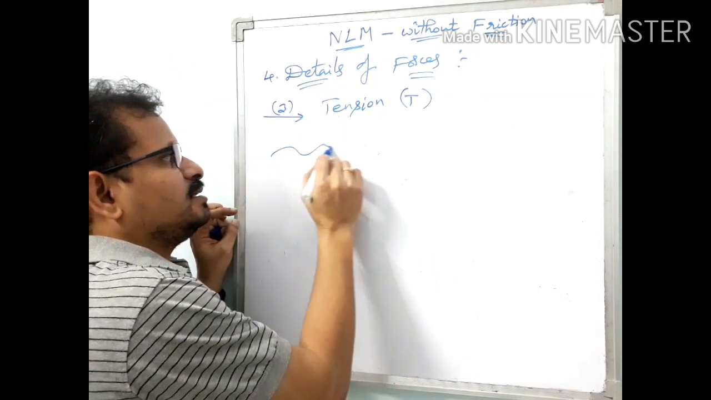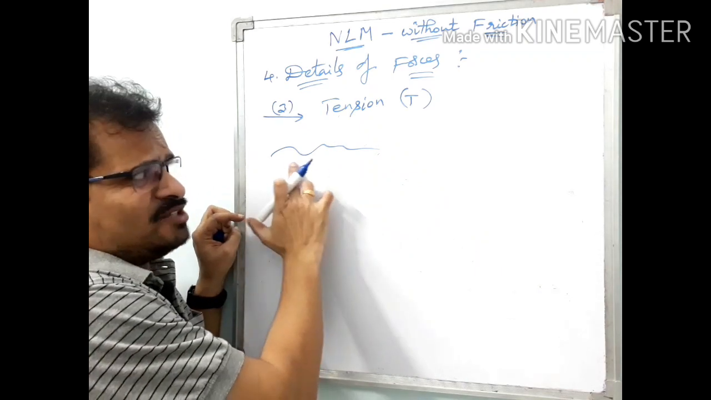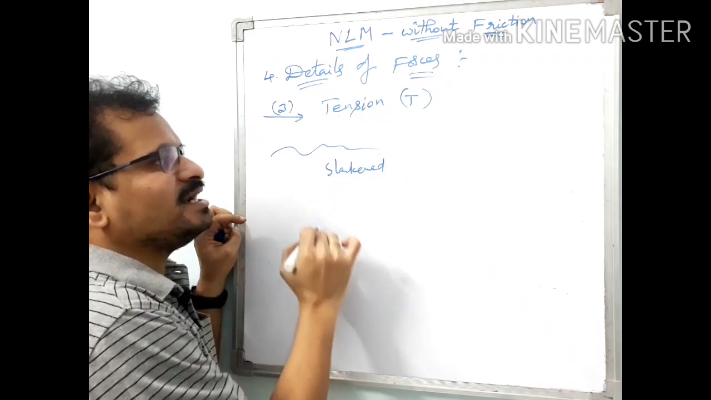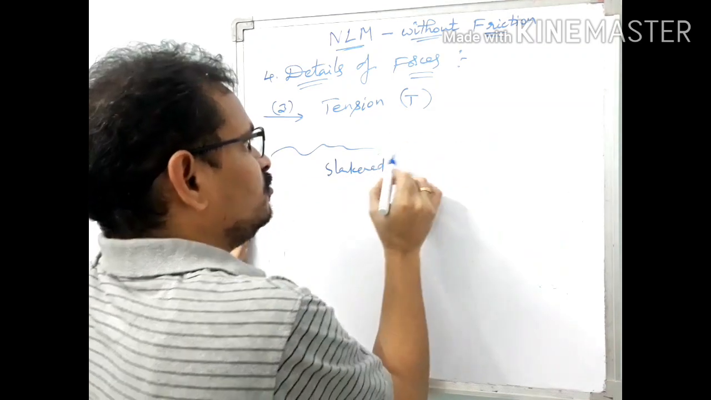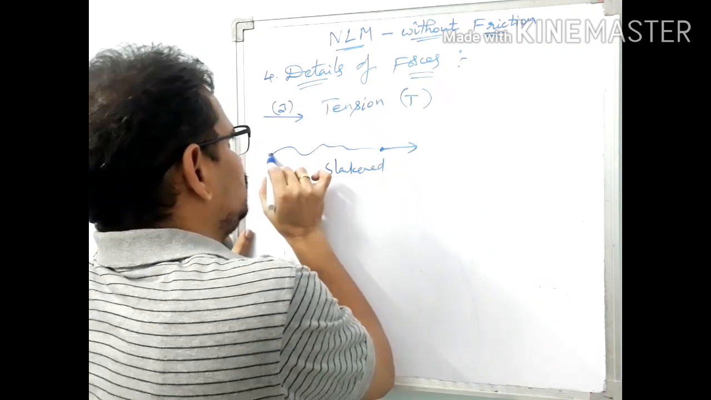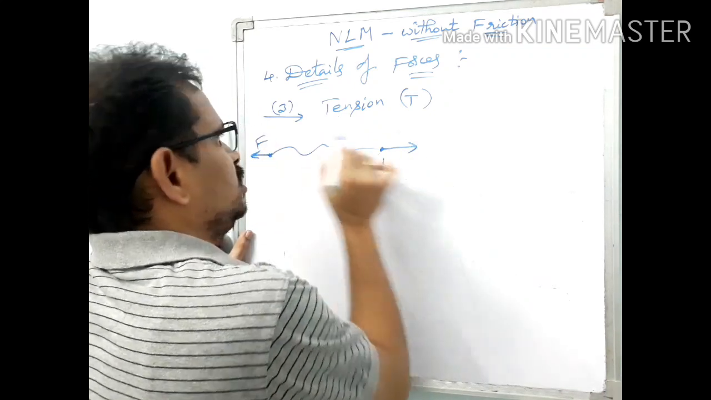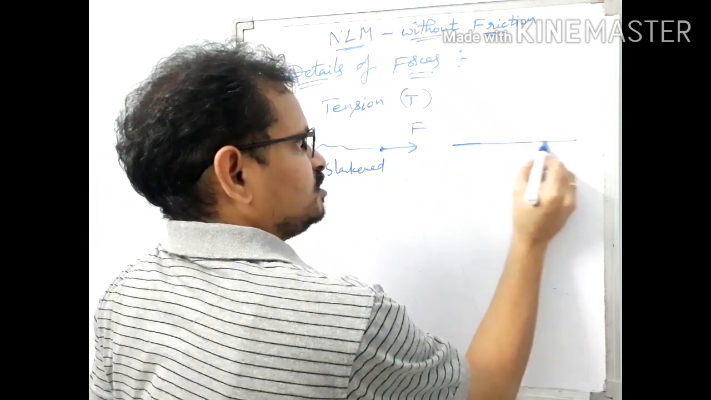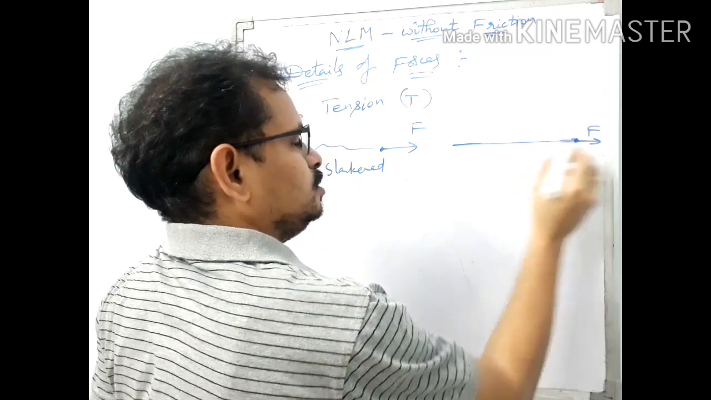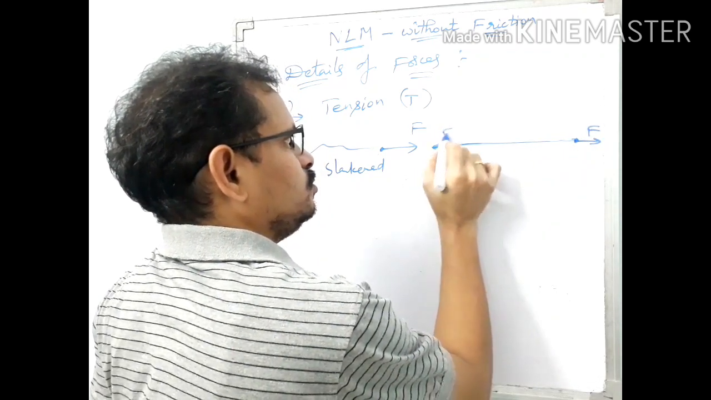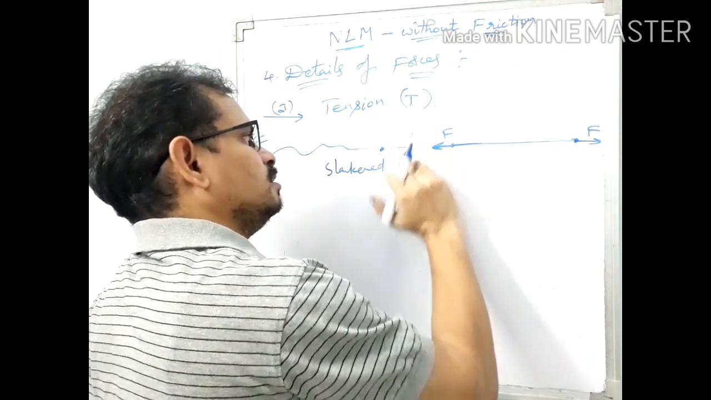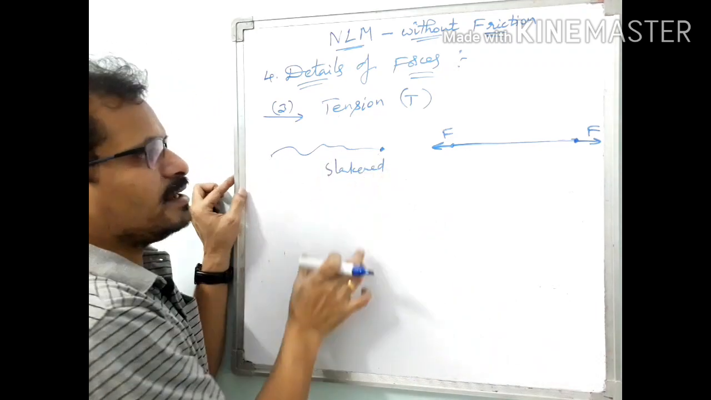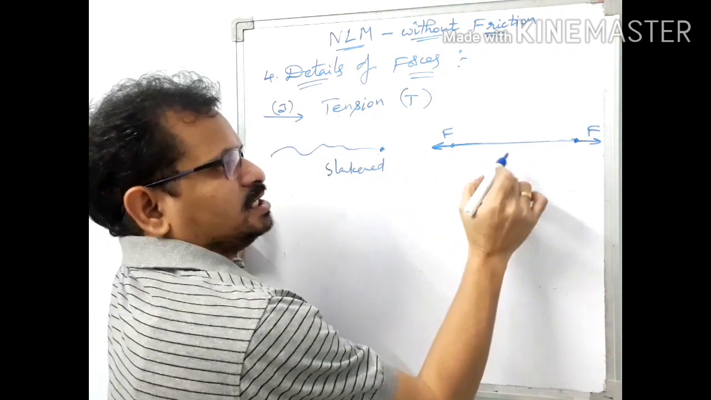Suppose we consider a string here. Is this one stretched? No, it is slackened. This is a slackened string, and if we apply forces at the two ends in this direction, it comes in this way. This is a stretched condition due to this force and this force. If we don't apply any force, the string is in a slackened condition. Now when we apply force, it is stretched.